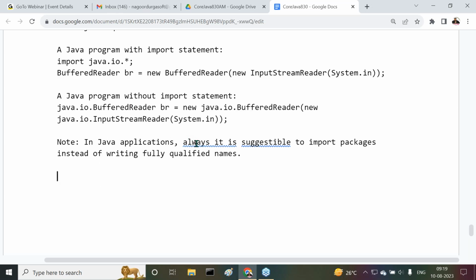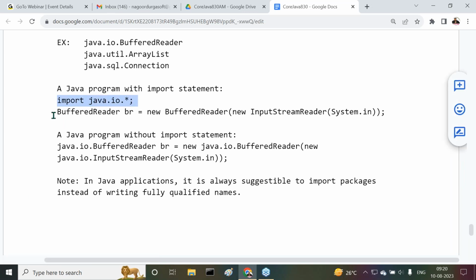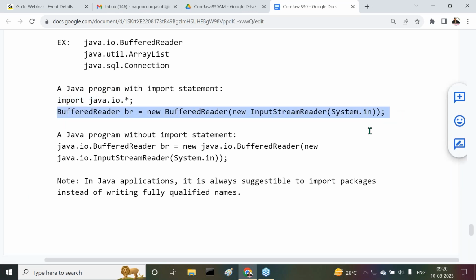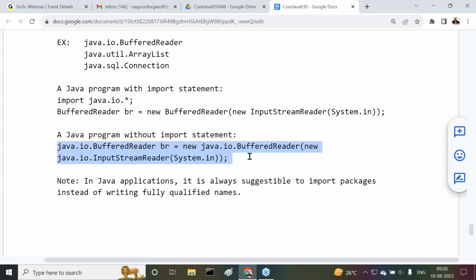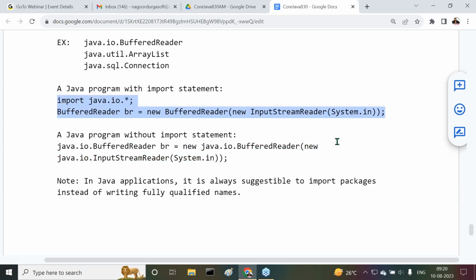It's very clear that if you import the package one time, we can freely write class and interface names. But if you are not importing the package, then every time we write a class, we have to write its fully qualified name. This is not a good approach, but the import approach is a good approach.